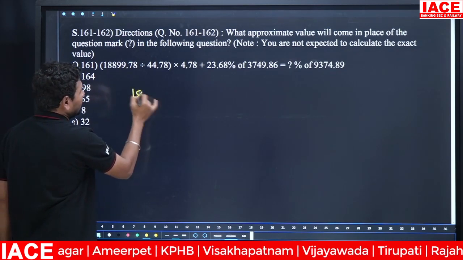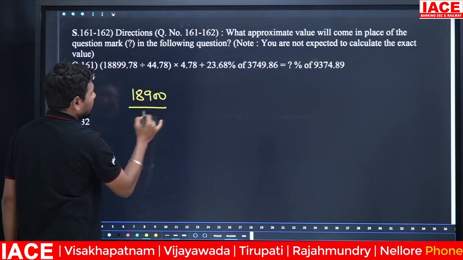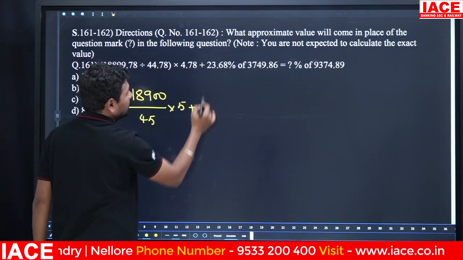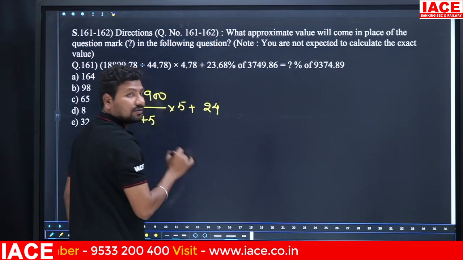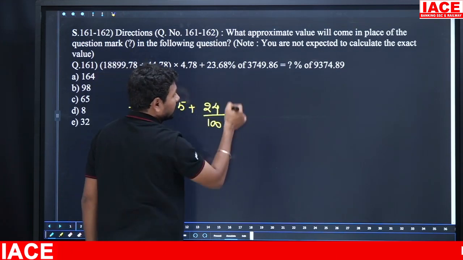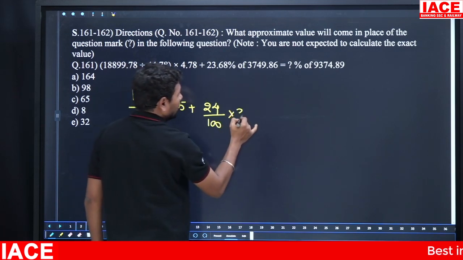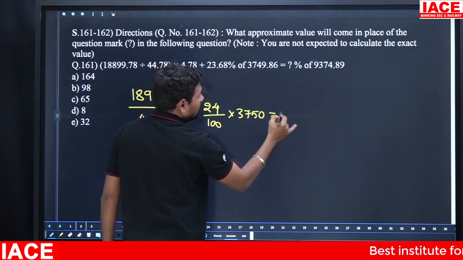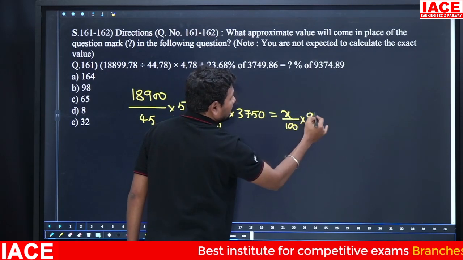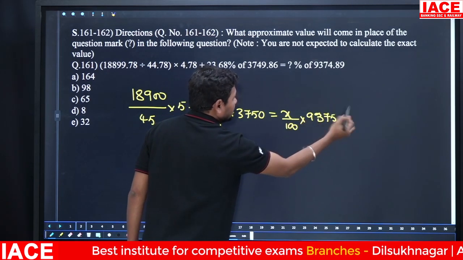18,899 we can write as 18,900, divided by 45, into 4.78 we can write as 5. Then 23.68% we can write as 24. 24% means we can write it as 24 by 100. Half of 3749 you can write as 3750. X percentage, x by 100, into 9374 we can write as 9375.